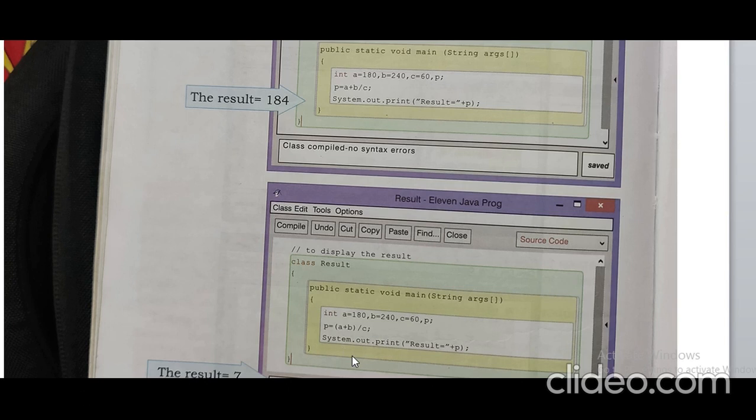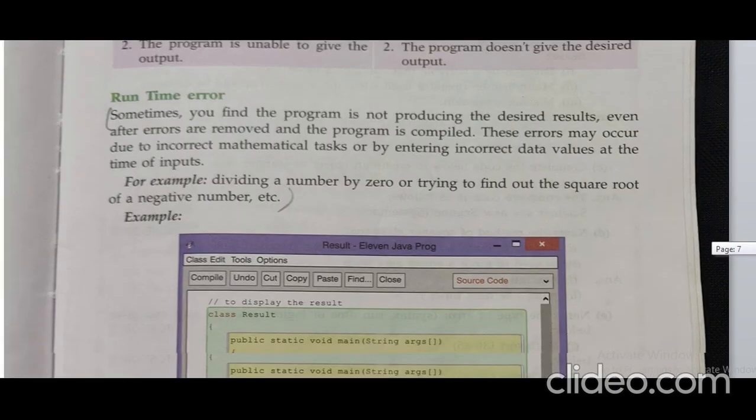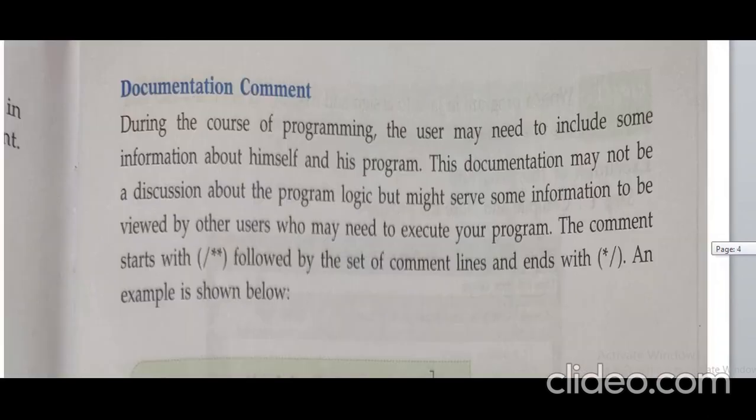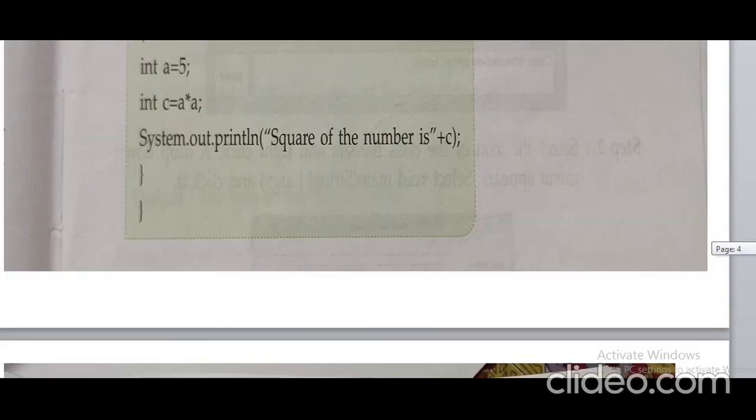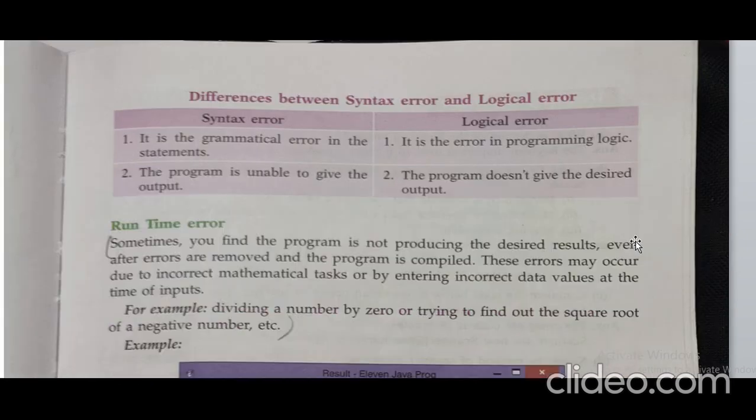Now, the last error, but before that we are going to discuss the difference between syntax and logical error. If there is any grammatical error in the statement, that is called the syntax error. If there is an error in the programming logic, that is called the logical error.